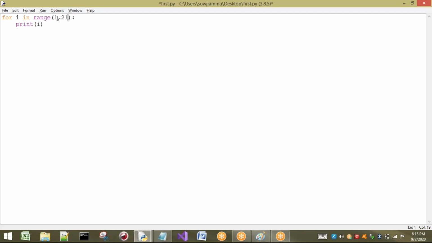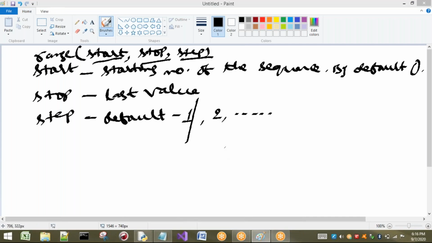So first I will take 21. As we know, whenever we are going to take negative values, compulsorily we should have it in this way. So what happens here? This is treated as start, this is treated as end.